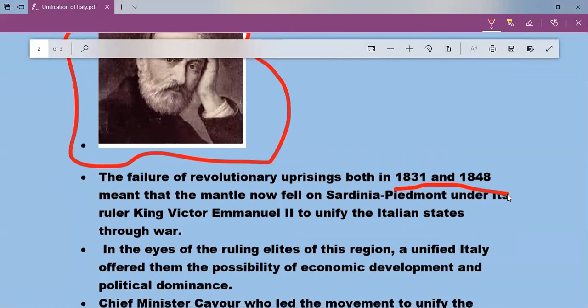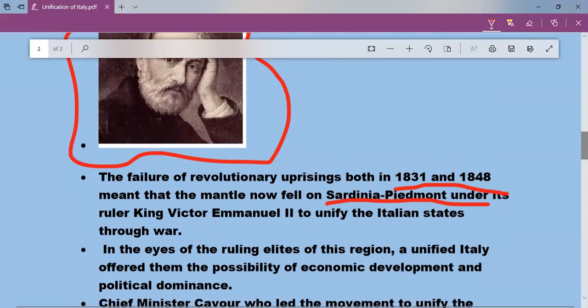Now the responsibility for the unification of Italy fell into the hands of Sardinia Piedmont, and we learned that Sardinia Piedmont was under the control of an Italian princely house. Other parts were not under an Italian princely house. Only Sardinia Piedmont was under the control of an Italian princely house. So they took the initiative.